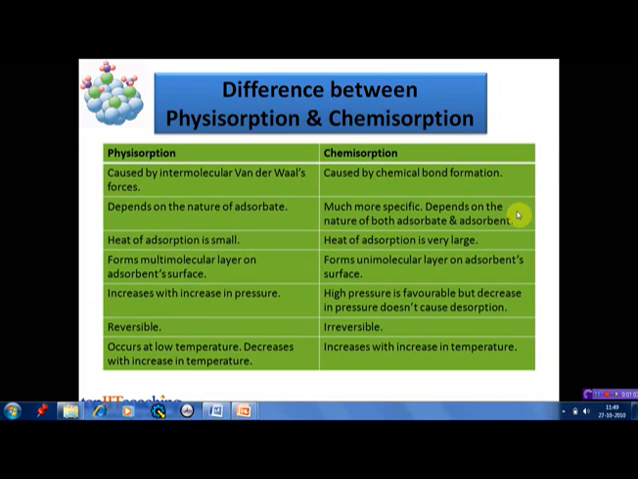Physisorption generally increases with increase in pressure. High pressure is also favorable for chemisorption, but it doesn't mean that on decreasing the pressure, desorption will take place. Physisorption is reversible, whereas chemisorption is irreversible. Physisorption generally occurs at low temperature. It decreases with increase in temperature, whereas chemisorption increases with increase in temperature.